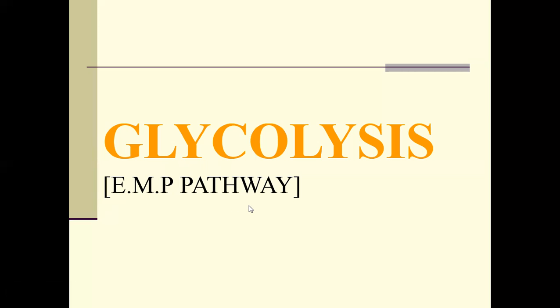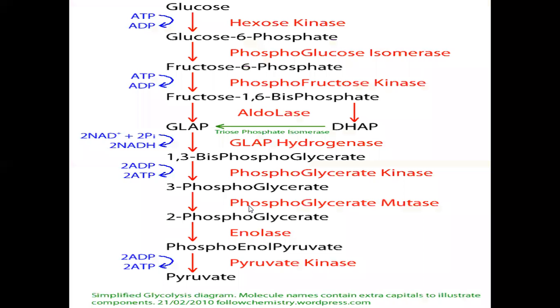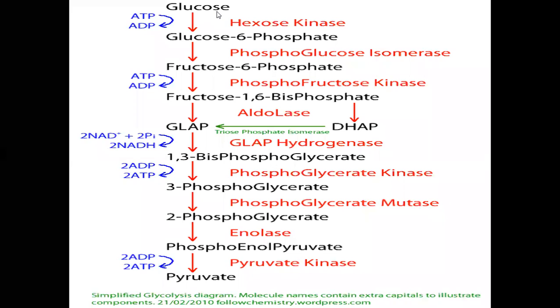Now we discuss the mechanism of glycolysis. Glycolysis occurs in the cytoplasm of the cell. In the cytoplasm, glucose molecules are present. The glucose molecule contains 6 carbon atoms.